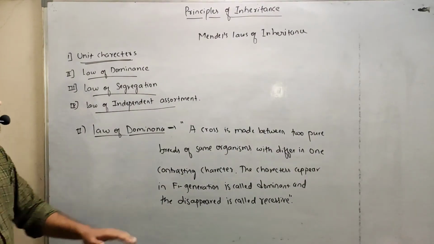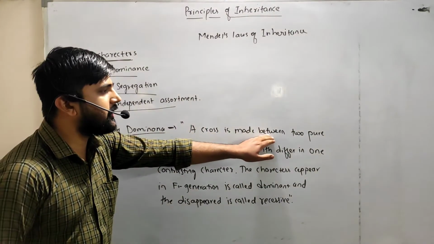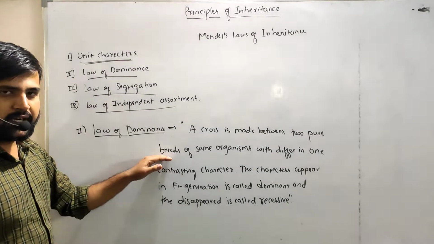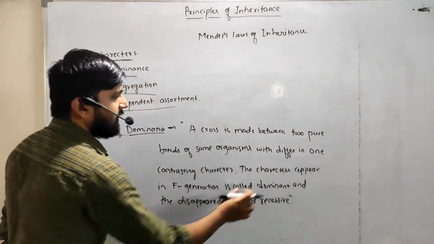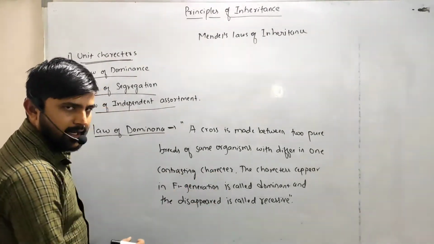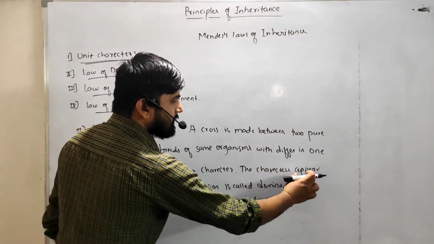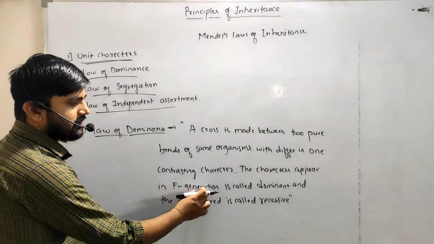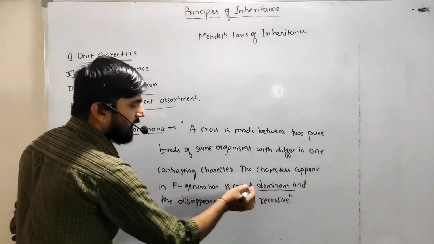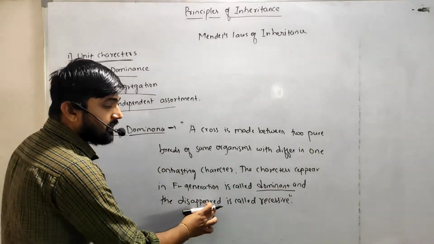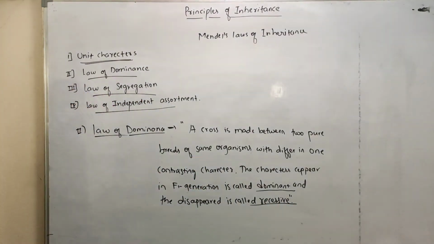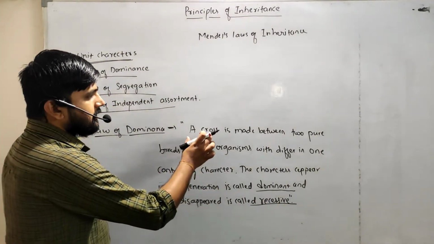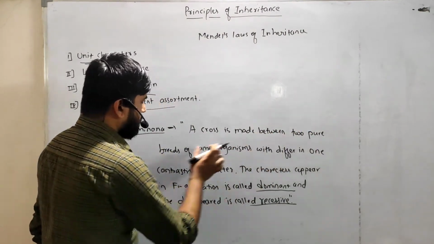So the law of dominance states that a cross is made between two pure breeds of the same organism which differ in one contrasting character. The characters that appear in the F1 generation are called dominant characters, and the disappeared characters are called recessive characters, right? So here the cross is made between two pure breeds.